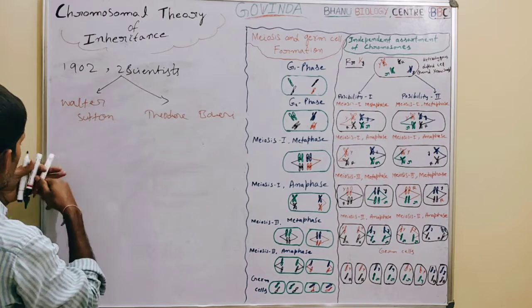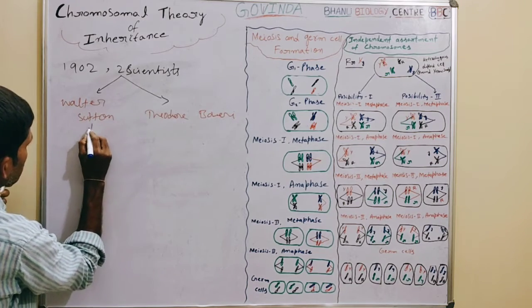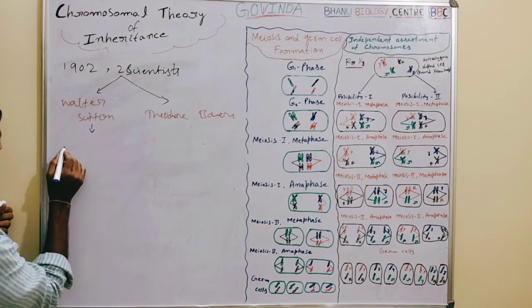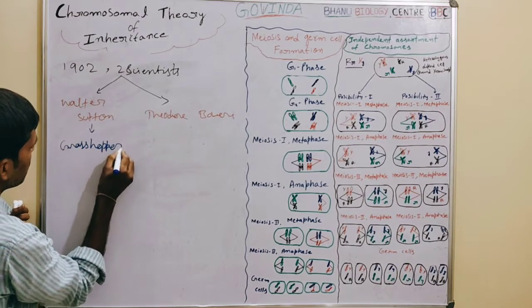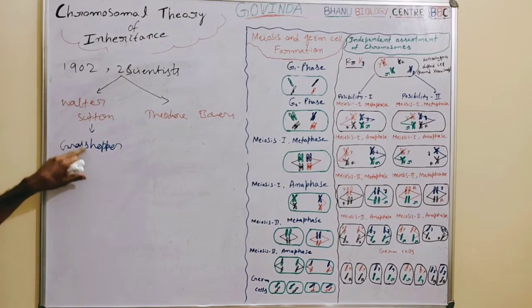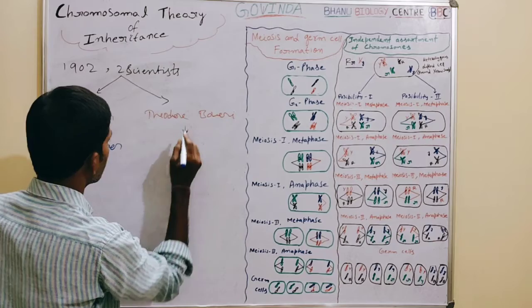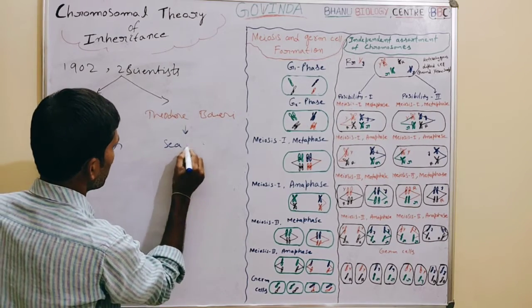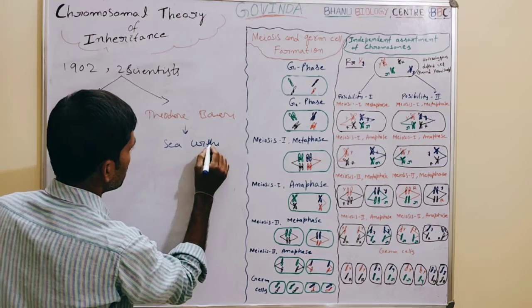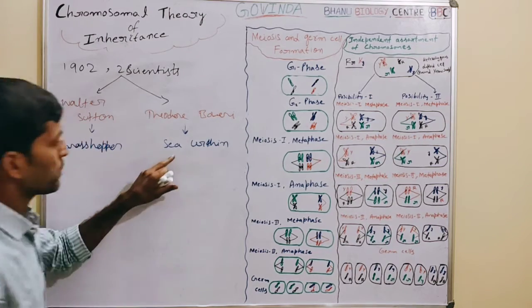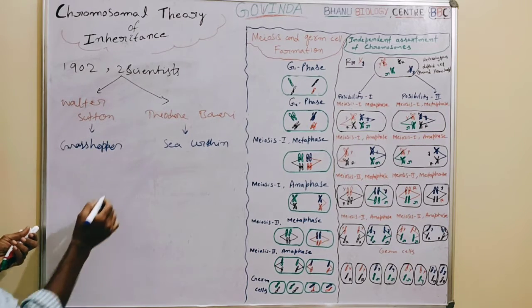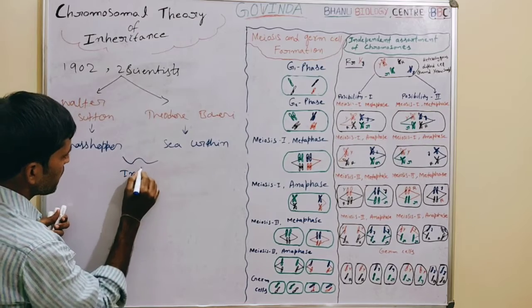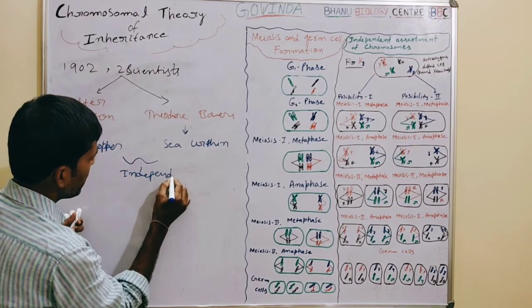Here, Walter Sutton did his experiments on an animal, the grasshopper. The experimental animal for his research was the grasshopper. Then Theodore Boveri conducted experiments on the sea urchin. The sea urchin was the experimental animal for Theodore Boveri's experiments. So these two persons did their experiments independently.